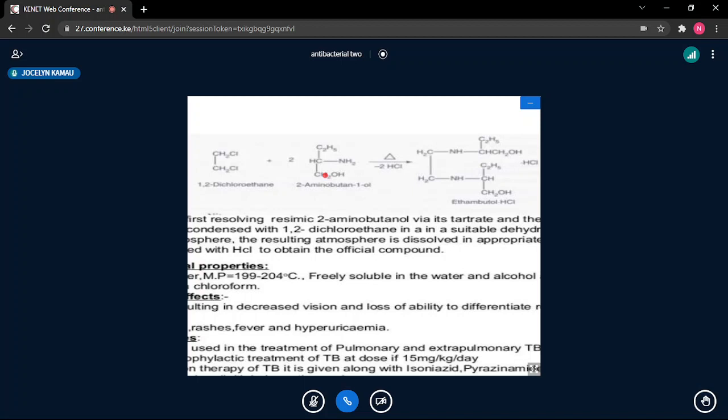Indeed, the levoisomer, which is the R, is highly toxic. It causes blindness. So you want to resolve it so that the reagent that we are using is the one which will give you the dextroisomer. Once you get the dextroisomer of Ethambutol, it is the one which is responsible for optimal activity. As I have said, the levoisomer actually causes blindness.